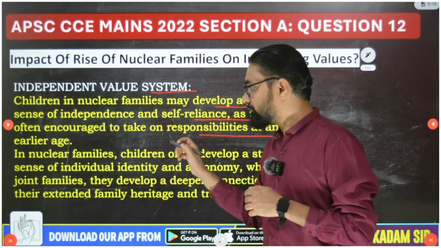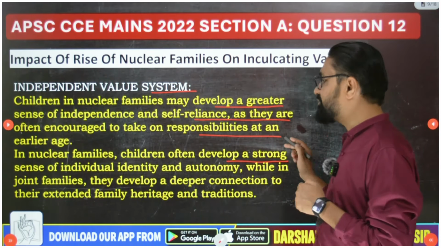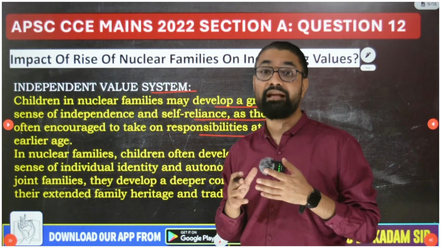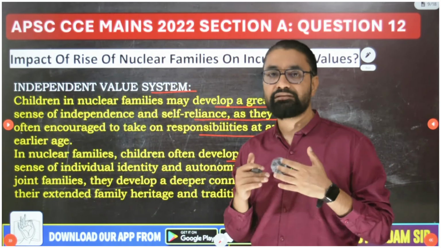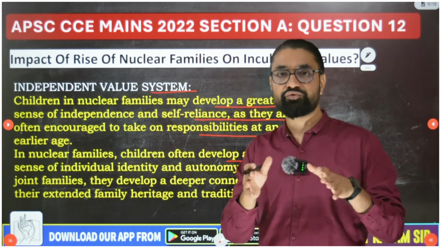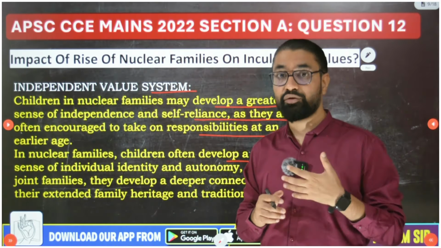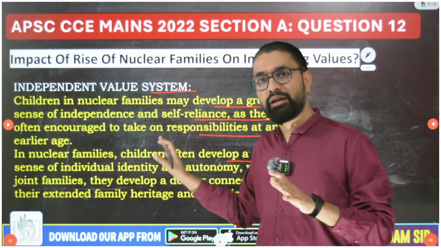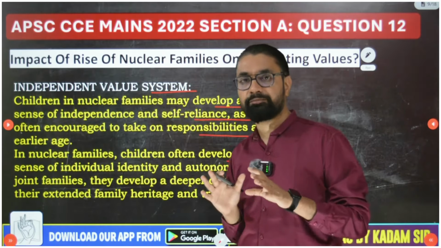In nuclear families, children often develop a strong sense of individual identity. In psychology there is a thinker, Erikson, who gave the stages of identity development. Students who have optional psychology would know about it, but even if you don't know, it's not an issue. I am giving you the crux of all those papers.